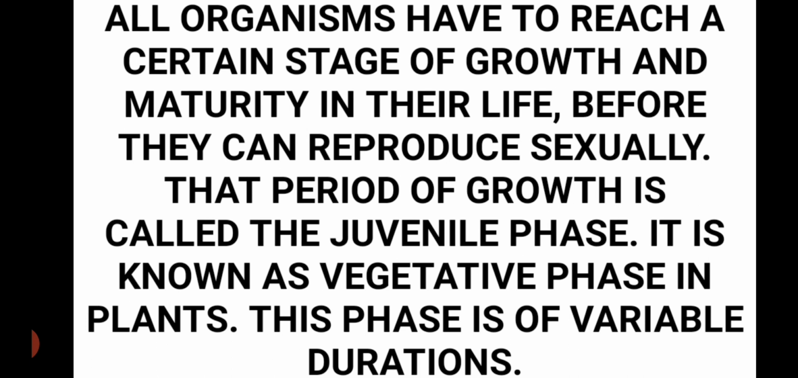First of all, each and every organism has to reach a specific stage of life that we call maturity, and the period after which the organism is able to reproduce we call the reproductive phase. Before this reproductive phase the organism has a juvenile phase. In plants, this juvenile phase is also called the vegetative phase, and this phase is of variable duration in different types of organisms.